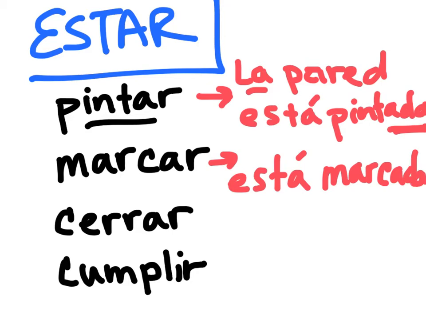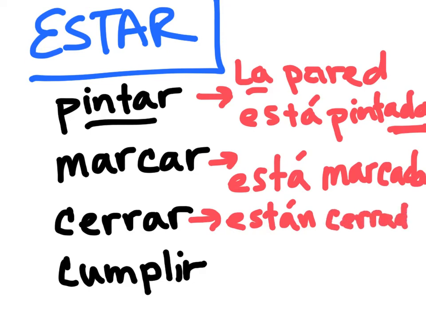Okay, so then we say closed, for example. The windows, las ventanas están. Why están? Well, because it's plural, right? So they are, están cerradas. And it ends in as because ventanas, we're talking about las ventanas.